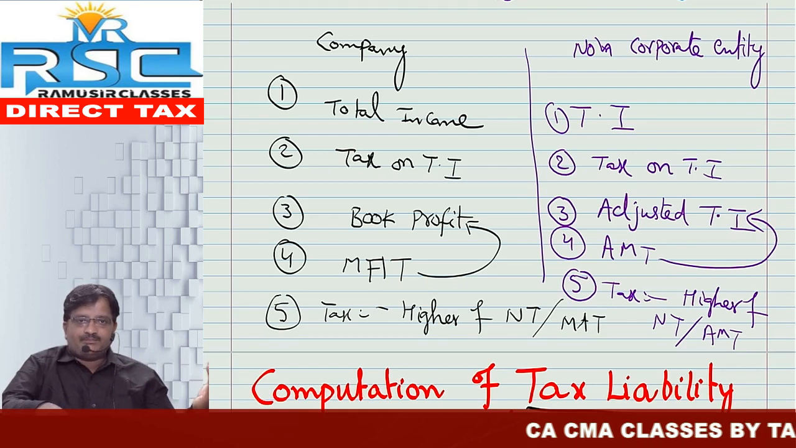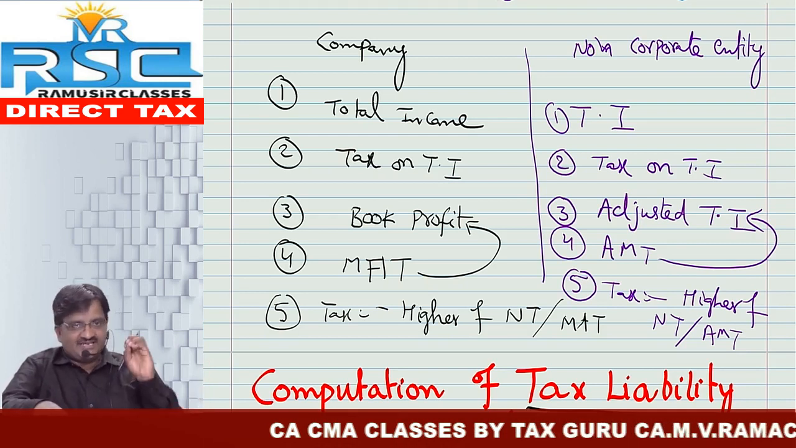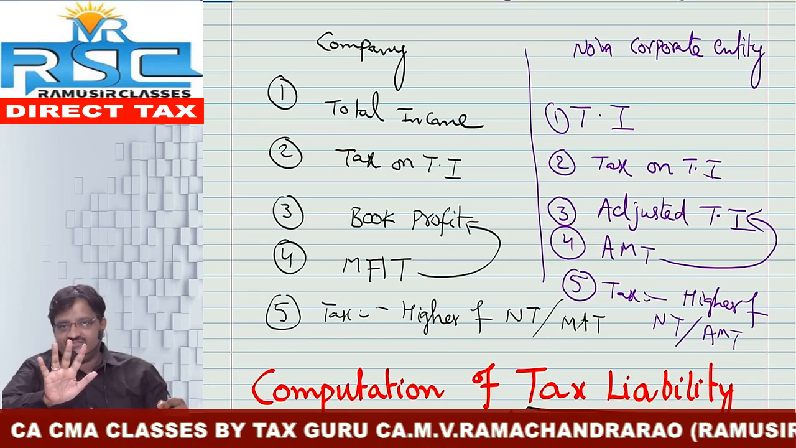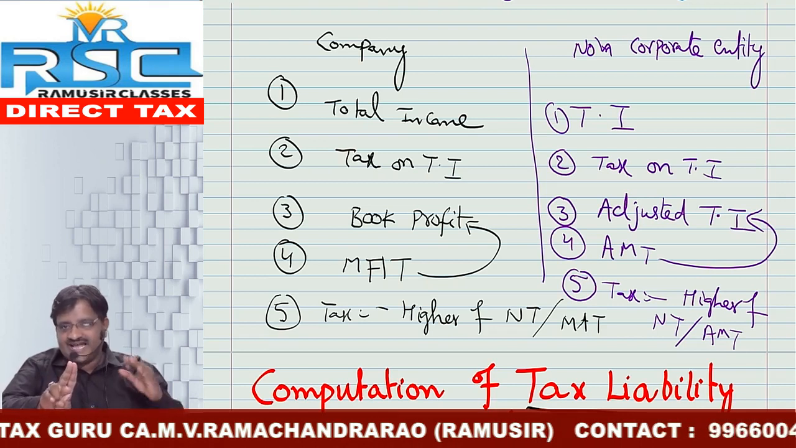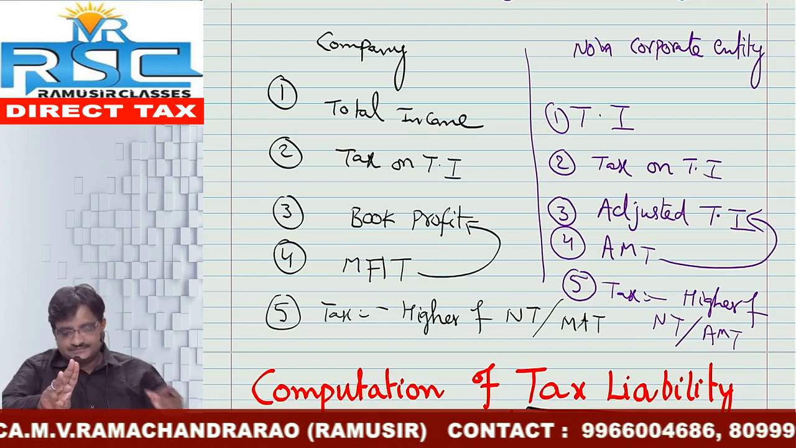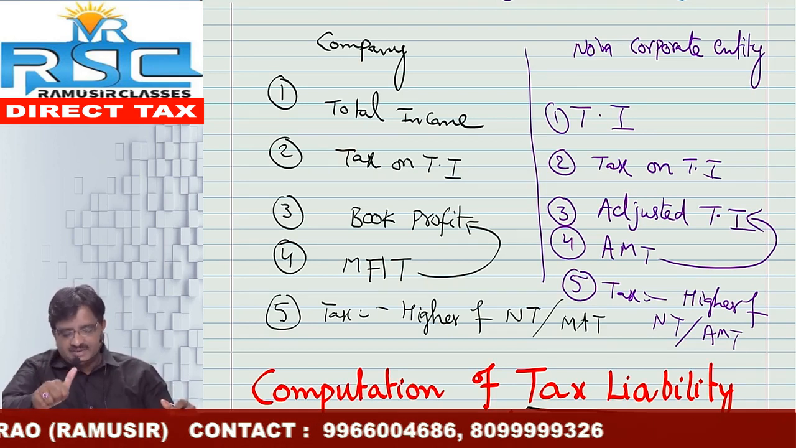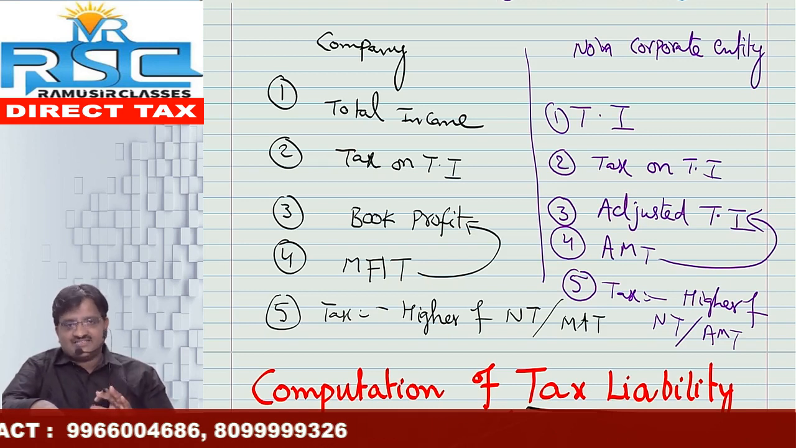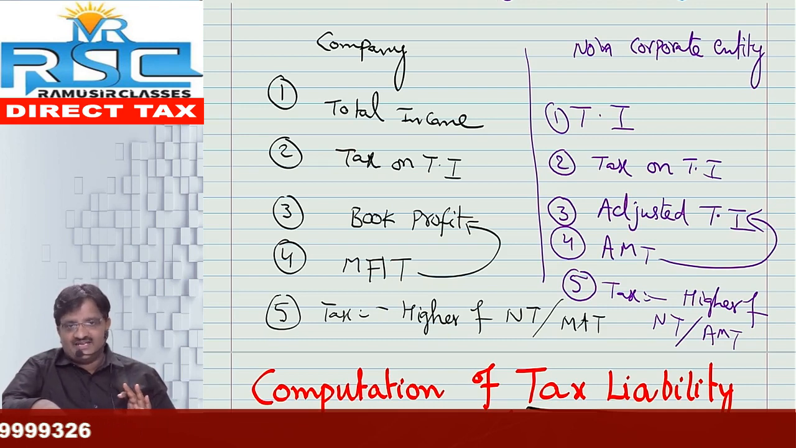So MAT is applicable for corporate assessees, AMT is applicable for non-corporate assessees. But here and onwards, when you hear the words 'compute the tax liability', get ready for 5 steps. Step number 1, total income. Step number 2, tax liability. Step number 3, adjusted total income. Step number 4, AMT. Step number 5, tax liability is equal to the higher of normal tax as well as AMT. So this is the way we need to compute the tax liability itself.